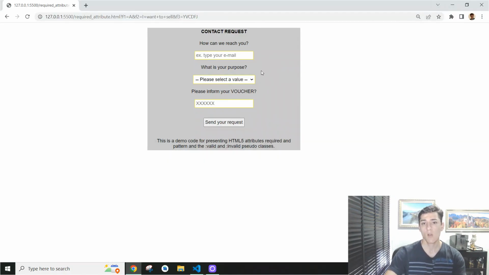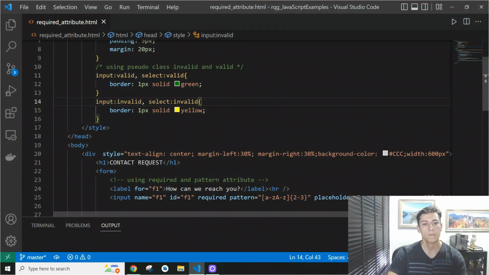So how things will look is up to you. You don't need to worry that this component just shows red borders. No, it just displays elements as you define in CSS, so it can behave as you want. And also, when we type valid information, now it's valid and it's green. It's green because in the valid pseudo class we defined that the borders are going to be green, right?